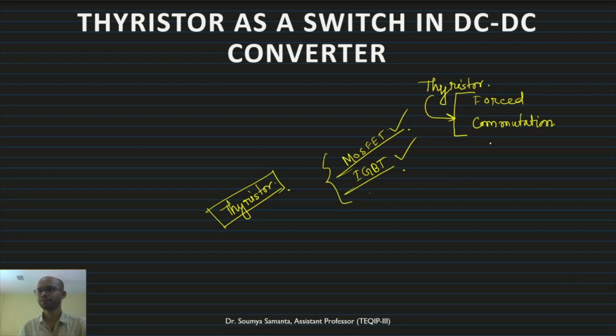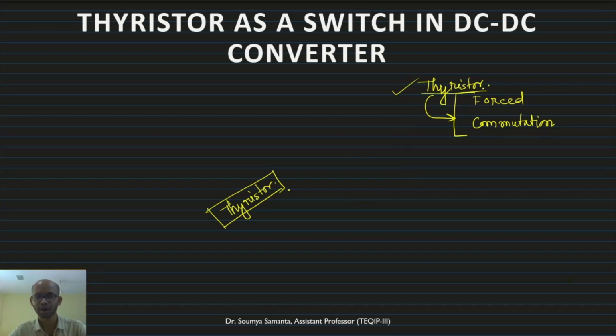Here in the DC-DC converter, natural current zero is not available, therefore we have to go for forced commutation when we use thyristor, whenever the power handling capability of the DC-DC converter is at the higher side.